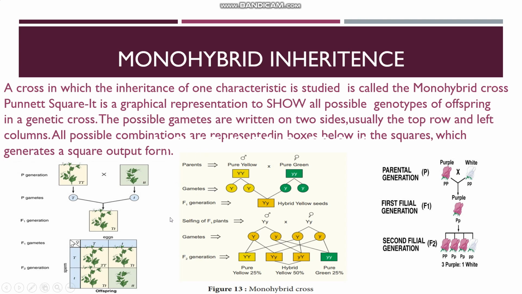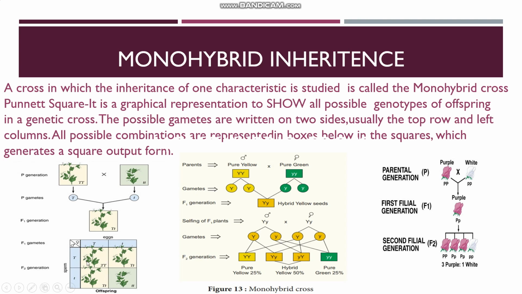The possible gametes are usually written on the top row and the left column. So the gametes of the F1 plants, capital T, small t. On the left column also you can write the gametes capital T, small t. When this capital T fuses with this capital T, you get capital T. When this capital T fuses with the small t, you get capital T, small t. If this small t fuses with this capital T, you get capital T, small t. And if this small t fuses with small t, you get small t.